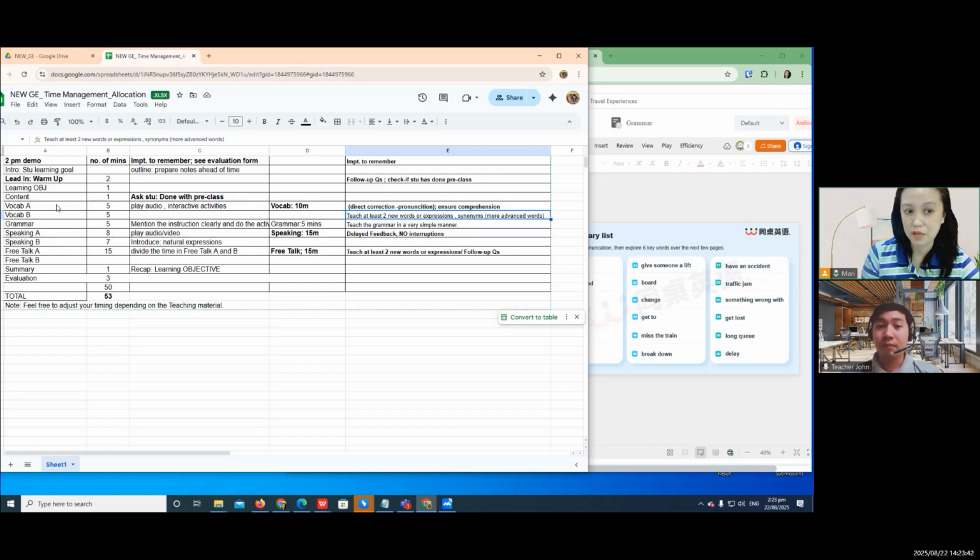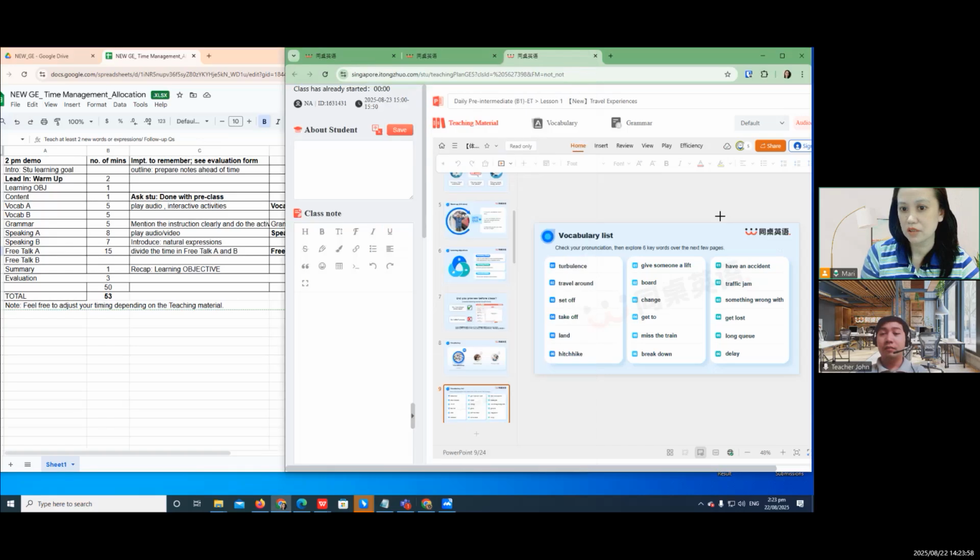But it's a requirement in the demo or in the class, basically, to teach this in the vocab, regardless if it's A or B, and in free talk here.